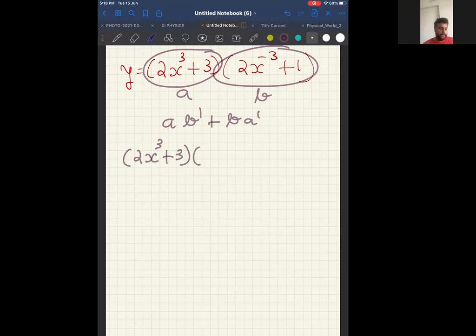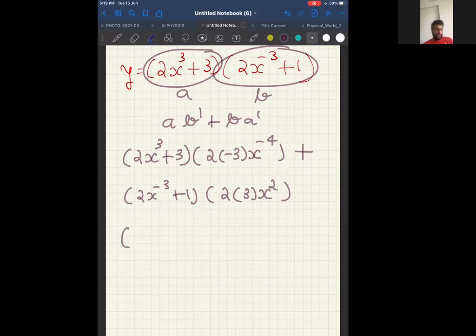Now, what is differentiation of the second term, 2x power minus 3 plus 1? So, can I say 2 as it is? Differentiation of x power minus 3 will be minus 3x power minus 4. I hope you understood how. Plus second term as it is, 2x power minus 3 plus 1, into differentiation of the first term, 2 as it is. Differentiation of x cube will be 3x square plus 0.